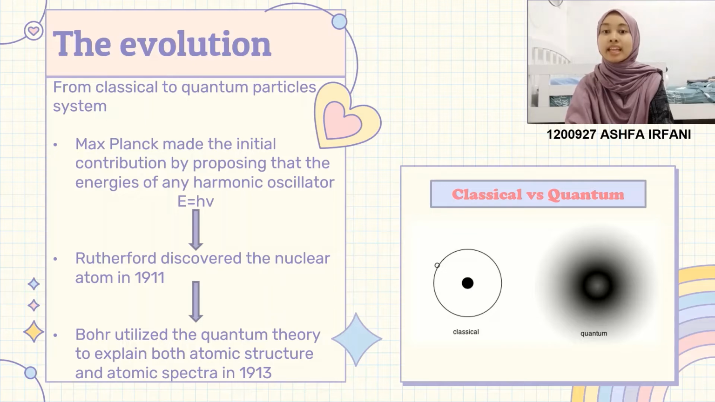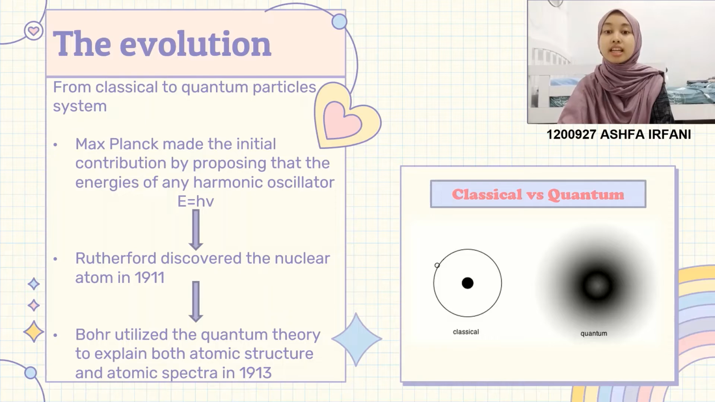Max Planck made the initial contribution in 1900 by proposing that the energies of any harmonic oscillator, such as the atoms in a blackbody radiator, are quantized: E is equal to hv, where h is a constant now known as the Planck constant, states that the energy E of the fundamental quantum is directly proportional to the frequency v of the oscillator. When explaining the photoelectric phenomena in 1905, Einstein claimed that the radiation itself is likewise quantized using the same formula.